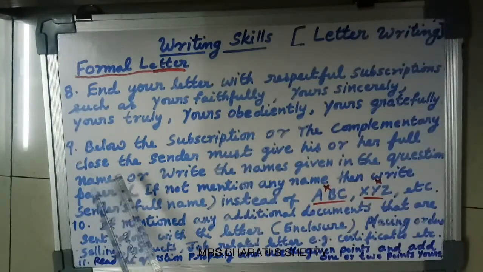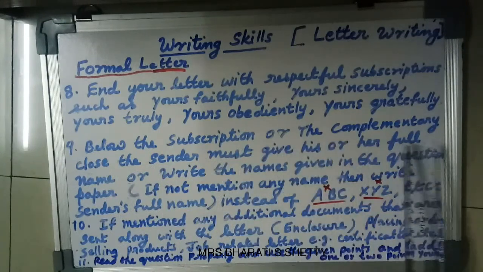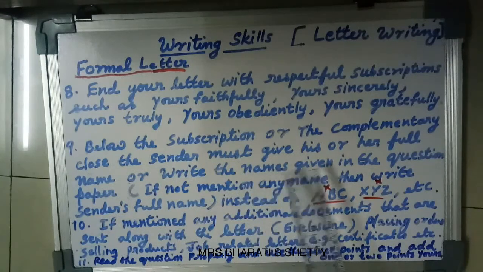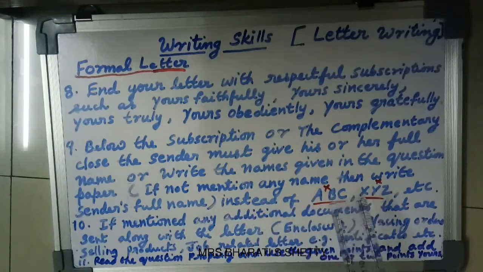Okay, next, below the subscription or the complimentary clause, the sender must give his or her full name or write the names given in the question paper. If no name is mentioned in the question paper, then write the sender's full name.